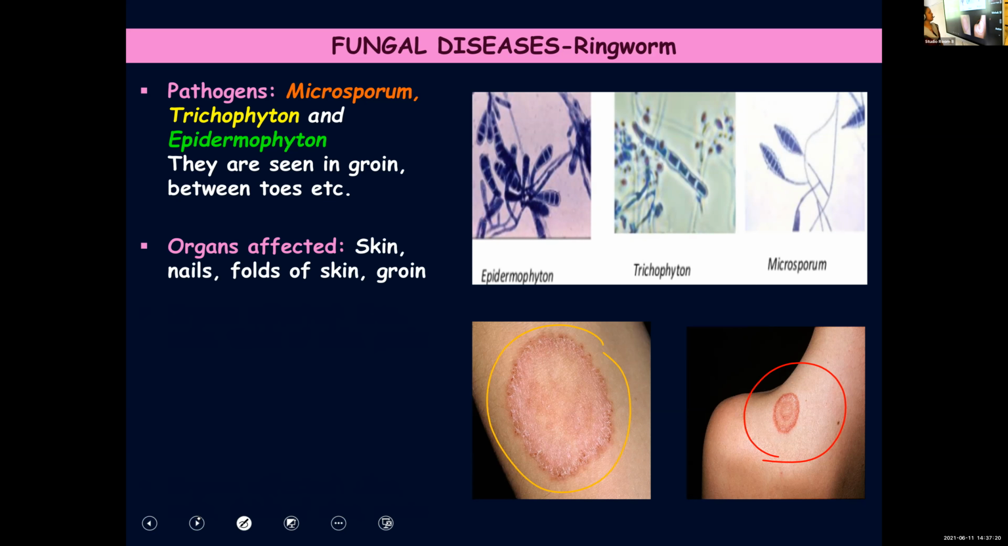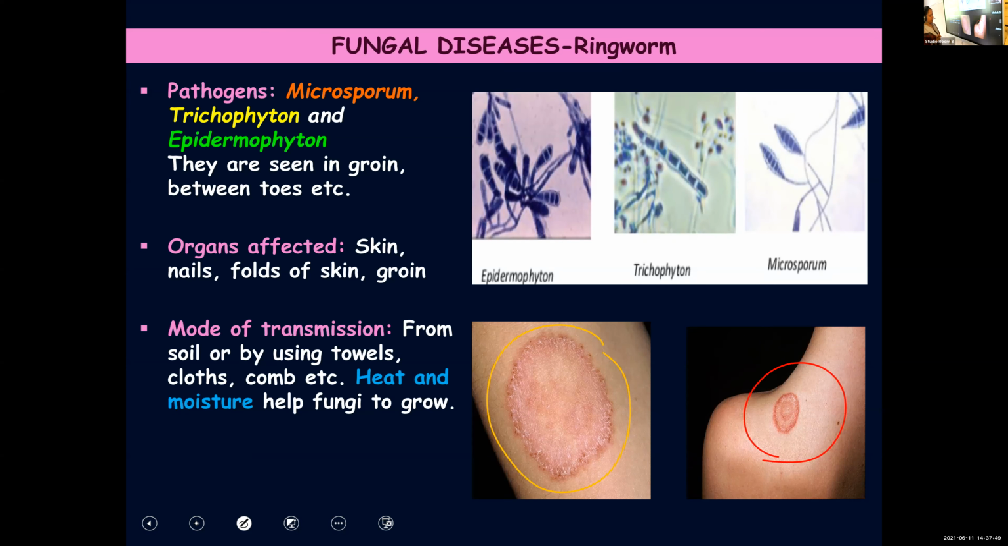Now, organs affected: skin, nails, folds of skin, groin. So apart from groin and in between the toes, you can see it on the skin surface, in skin folds. Anywhere, mostly the skin is affected, and this is more commonly found in regions where moisture can get trapped. So those areas you can find this fungal infection more.